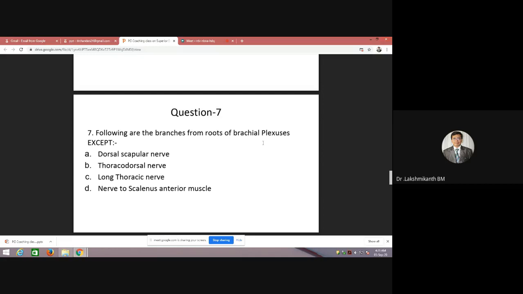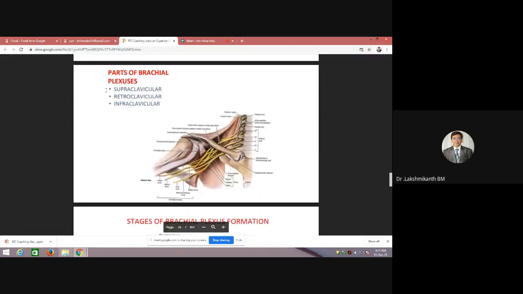I think we'll recapitulate the nerves, then you will understand. It has something called the supraclavicular part, retroclavicular part, and infraclavicular part. Remember that the formation of roots and the branches arising from the roots take place supraclavicularly. Retroclavicularly, you have the formation of the trunks, and the cords get formed here. Infraclavicularly, from the cords, there will be the formation of the branches.